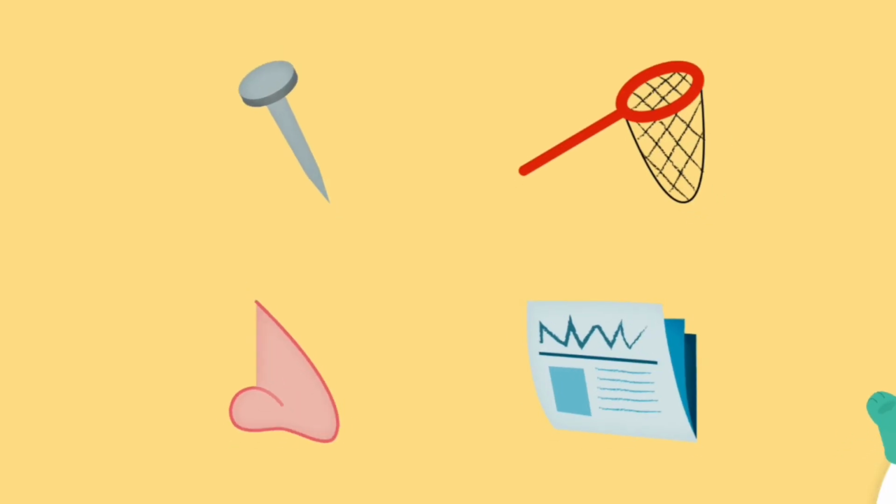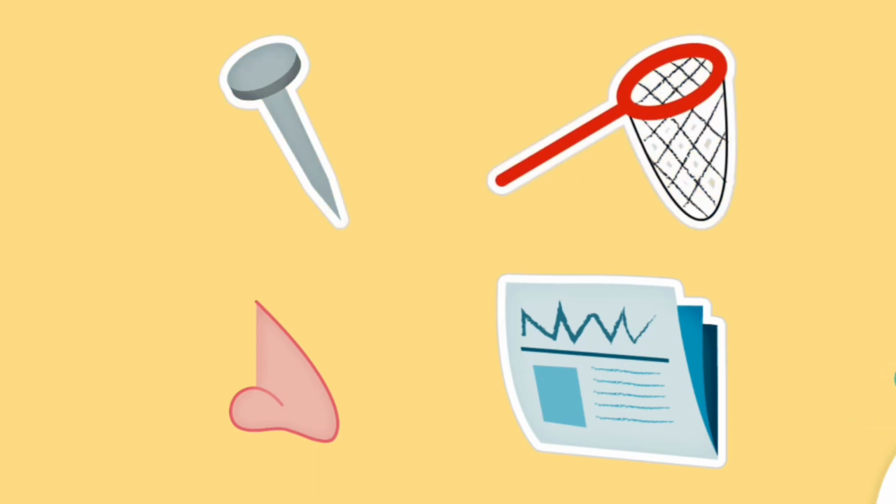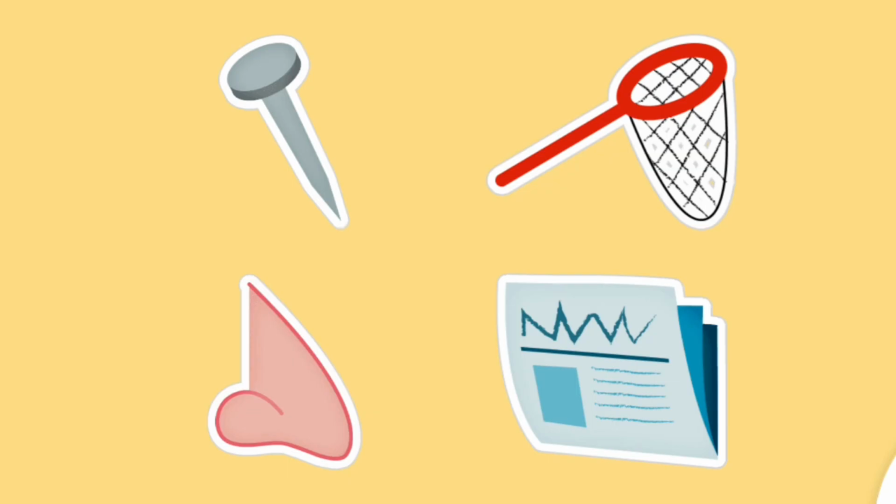All of these things start with the sound. Tap them all and listen to the sound at the beginning. Newspaper. Net. Nail. Nose. Keep up the good work.